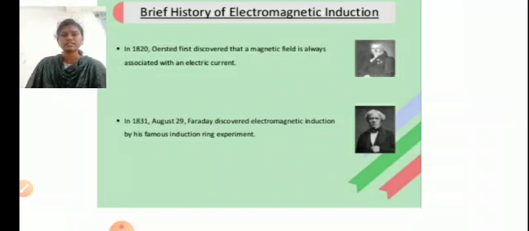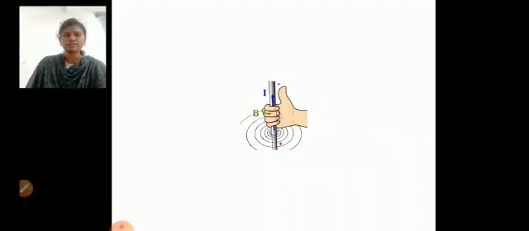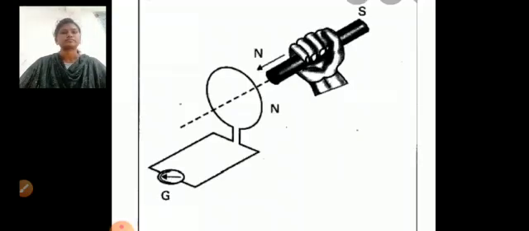What are these interactions? Whenever the magnetic field linked with a circuit is changed, an induced current will be produced, and a changing electric current also produces a magnetic field around it. Here we can observe that whenever a current I flows through a conductor, the magnetic field produced around it is always perpendicular to the current. And when the magnetic field linked with a circuit is changed, an induced current is produced.